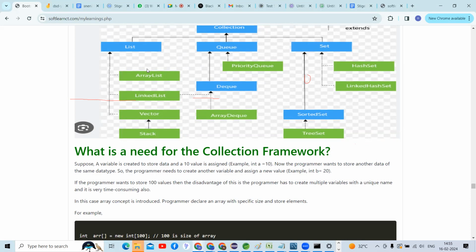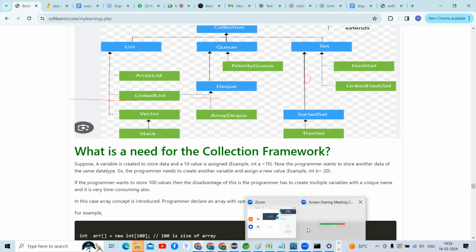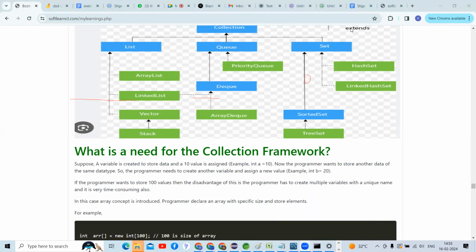Sir, what is the meaning of Java roadmap? Roadmap. Where did you see that word? I'm asking. Sir, actually, in Java, I heard about Java roadmap.